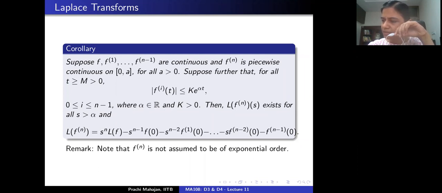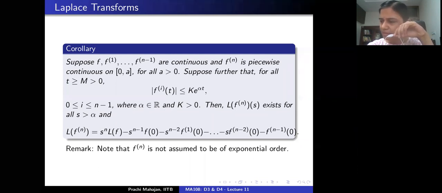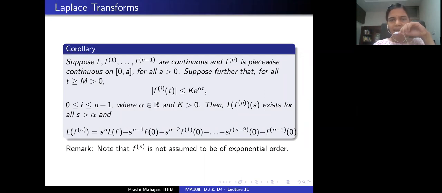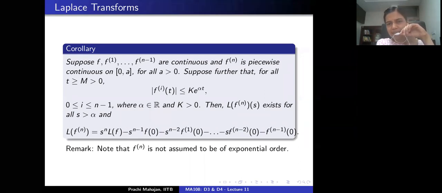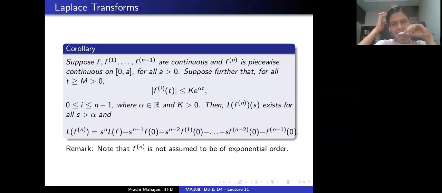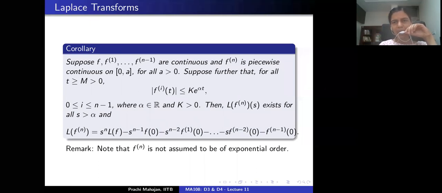The rate of growth of all these functions is no faster than that of the exponential function, right? And please note that the nth derivative of f is not assumed here to be of exponential order. That's not required. Okay. And then it turns out, and we actually proved it, that the Laplace transform of the nth derivative of f exists for all s bigger than alpha, and one can write down the Laplace transform of the nth derivative of f in terms of the Laplace transform of the function f, and the explicit formula is here.